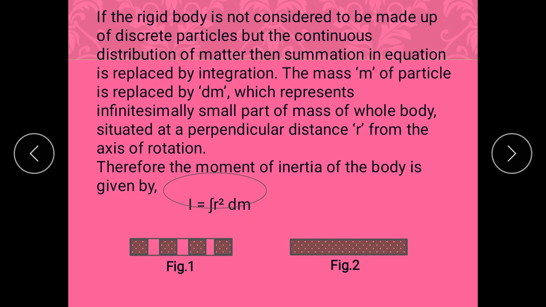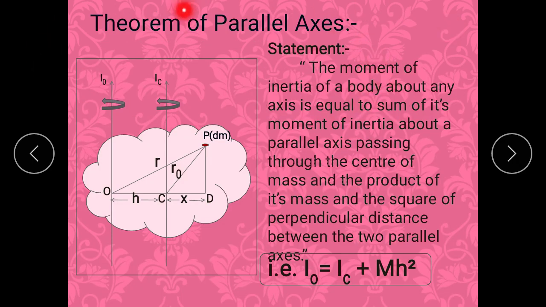Okay. Now we will start with the first topic of this lecture, that is the theorem of parallel axis, which is the most important theorem. The moment of inertia of a body about any axis is equal to the sum of its moment of inertia about a parallel axis passing through center of mass and the product of its mass and the square of perpendicular distance between the two parallel axes.